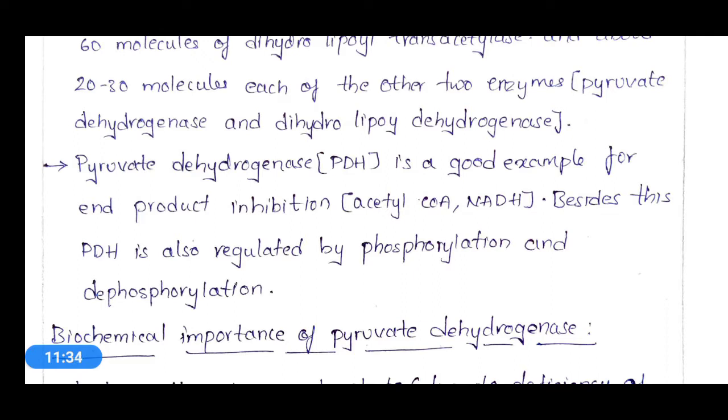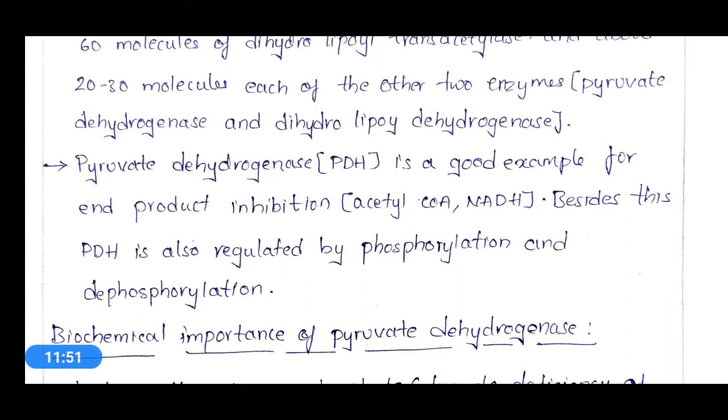Okay, so that is called end product inhibition. So here the end product is pyruvate. It will inhibit the reaction process by which that particular end product is being produced. So this is called end product inhibition.